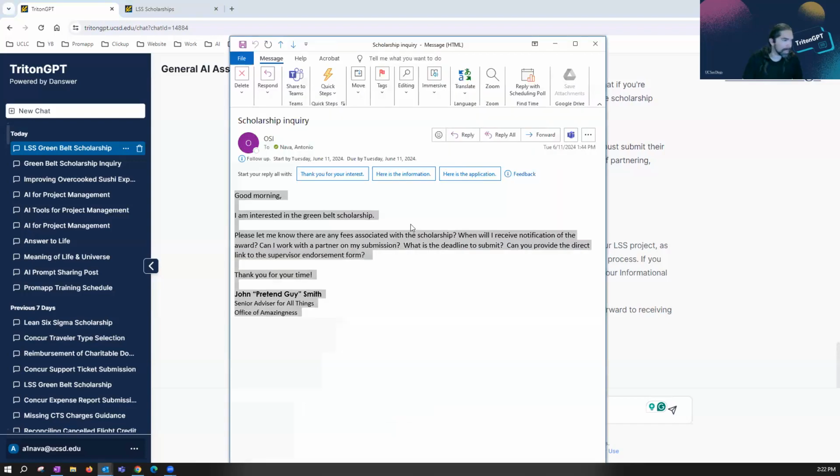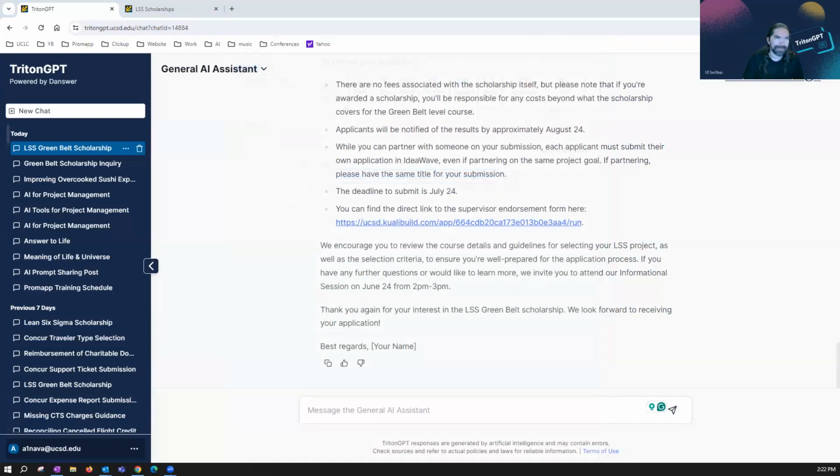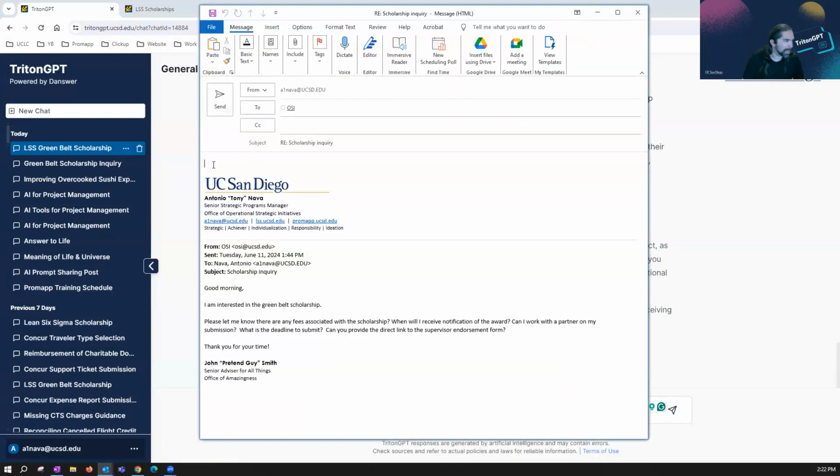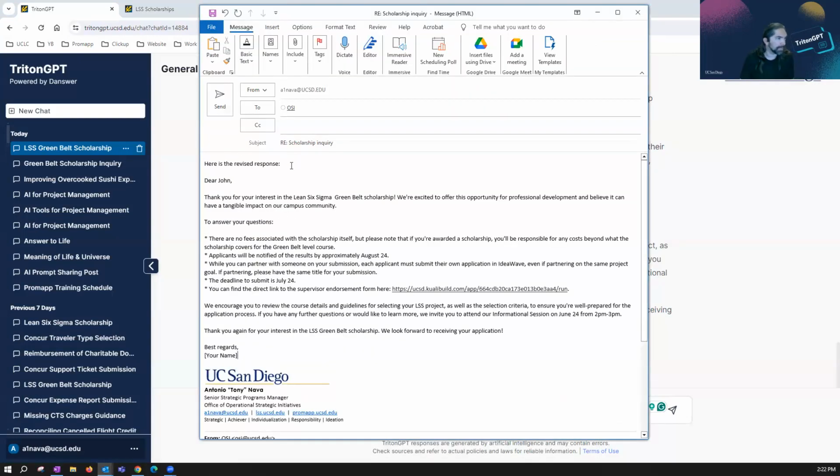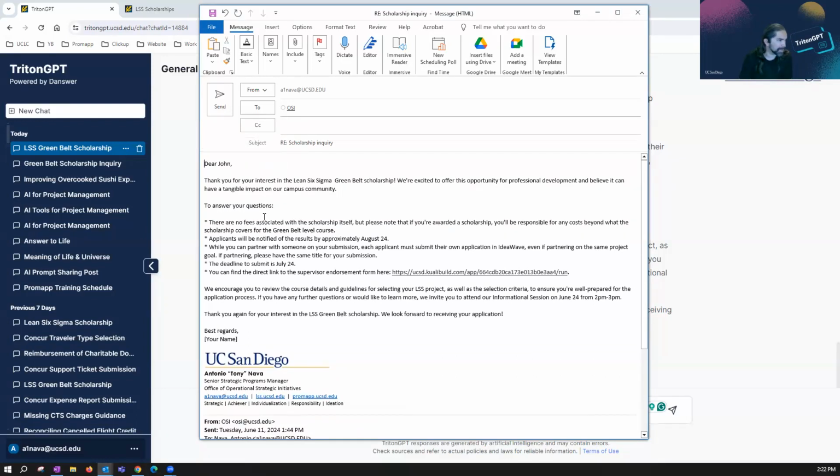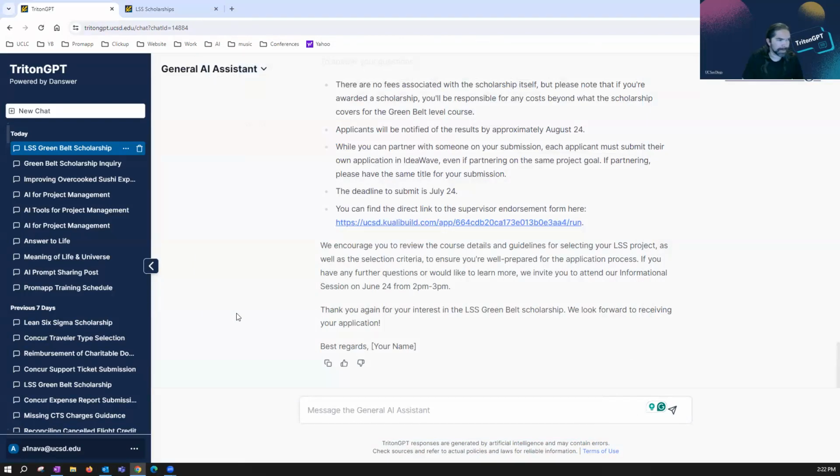Let's go ahead and show you what that would look like. Not that you need to see what that looks like. You all know how to reply to an email, right? I'd click reply. I had already copied the content here. I'd remove the section that says, here's the revised response, and then just read through this and make sure that it all looks good. Remove the best regards, your name, and we're ready to go. So I can send this out to the person who submitted.